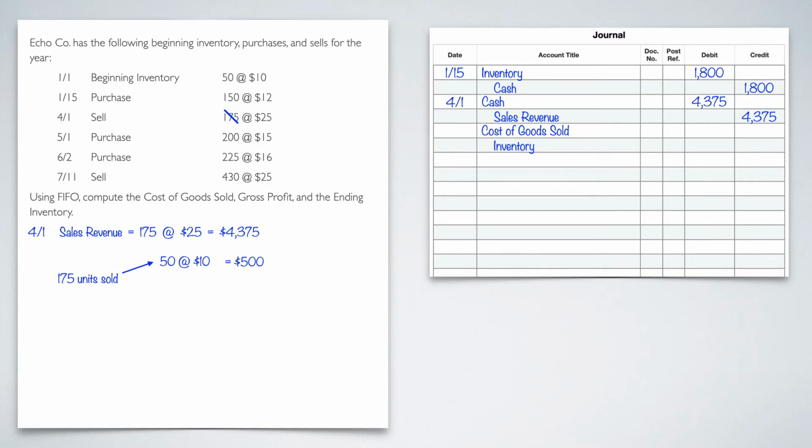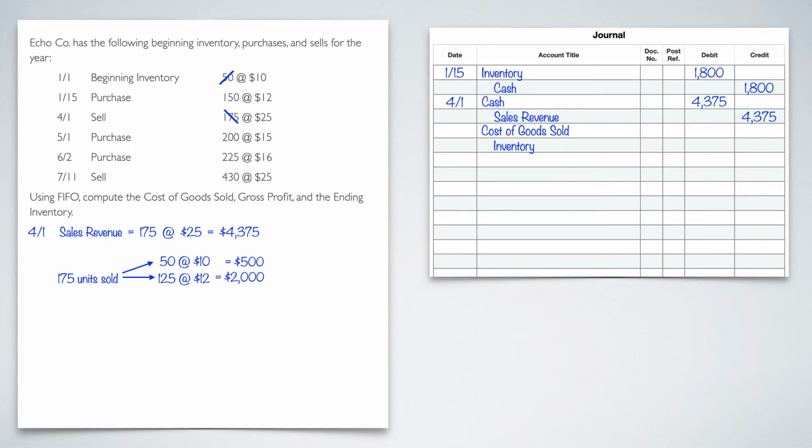Now I'm also going to put a slash mark through that 50 in a different direction, to let myself know I have no more of those 50. I still haven't hit 175 yet, so now I've got to take out somewhere else. The only place I can take out is from the 150 purchase. How many of those 150 do I take out? I need to take out 125. That will give me 175 total. So 125 at $12, that's going to give me a total of $2,000.